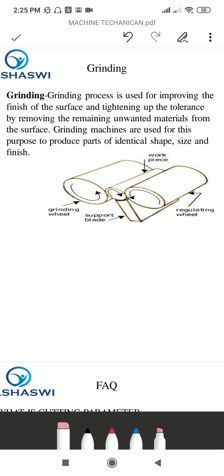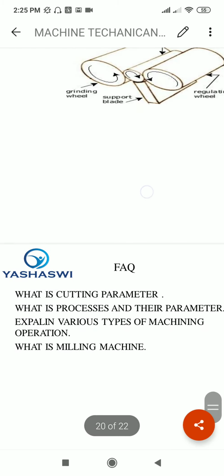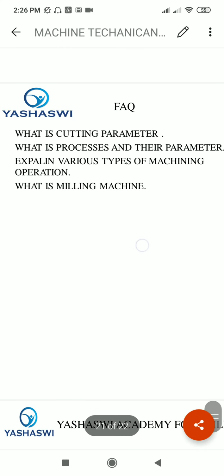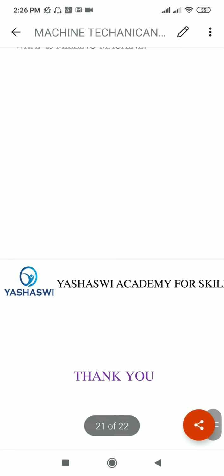Now some frequently asked questions from the presentation. What is cutting parameter and where it is used? What is process and their parameter? Explain various types of machining operations which are used in industry, and what is a milling machine.